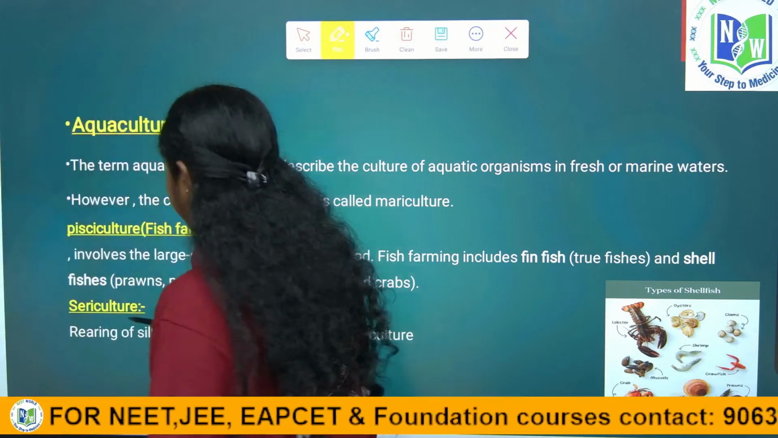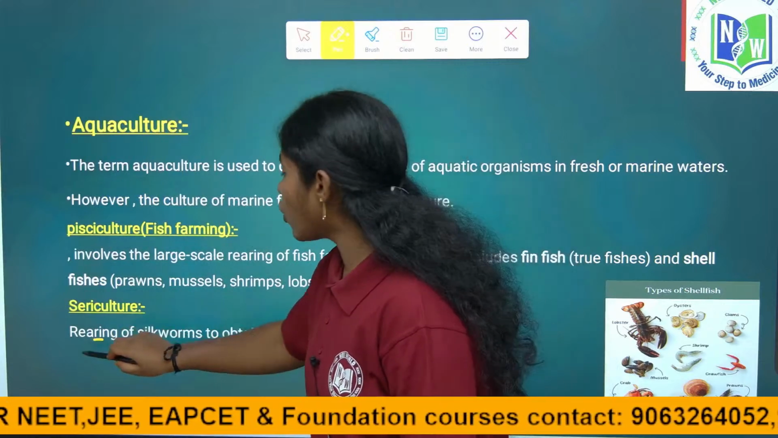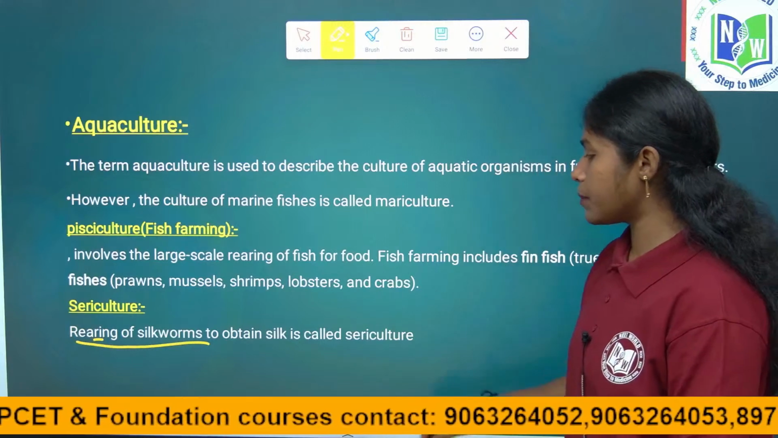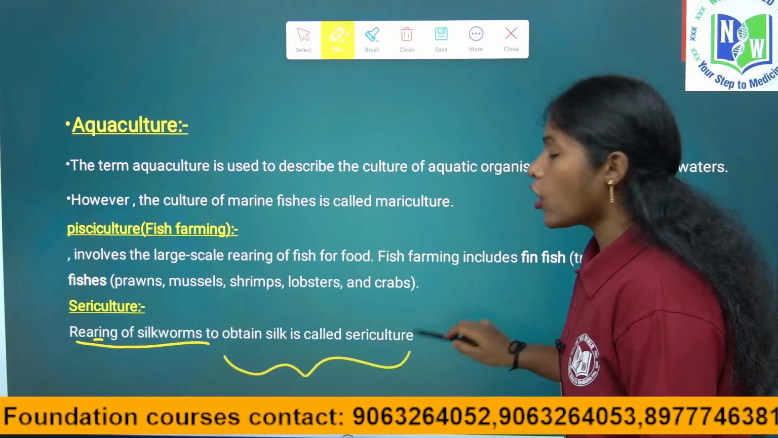And sericulture. Sericulture means rearing of silkworms to obtain silk, thereby we get clothing and fiber. We call it sericulture.